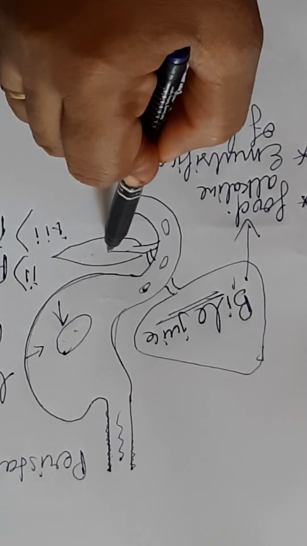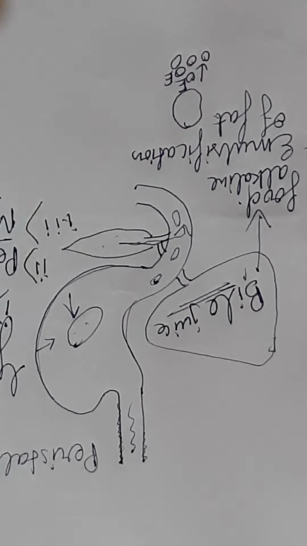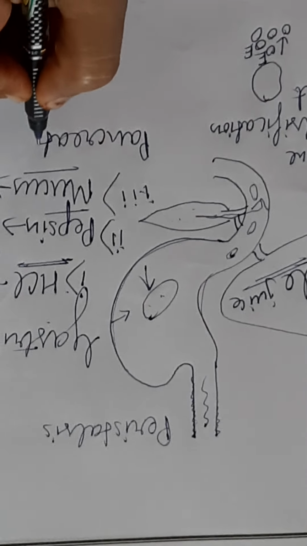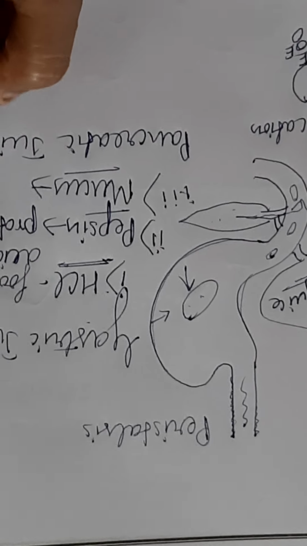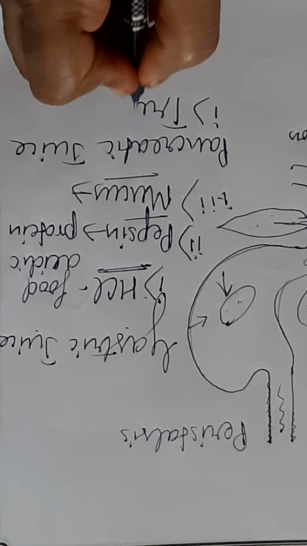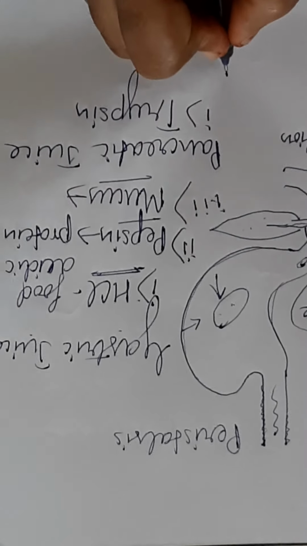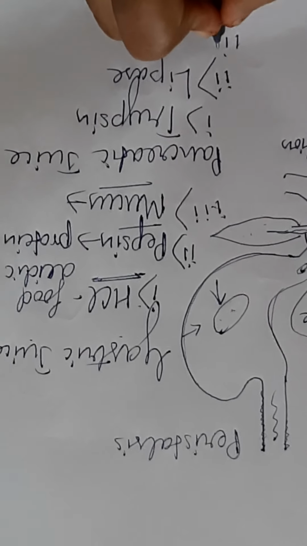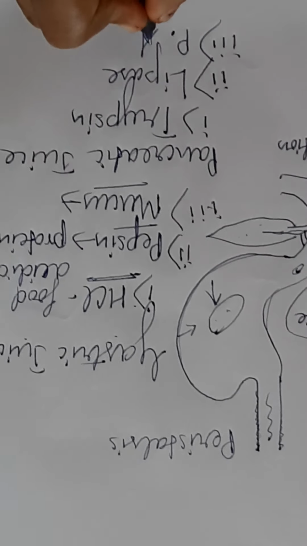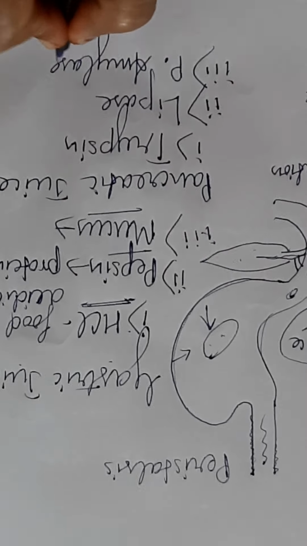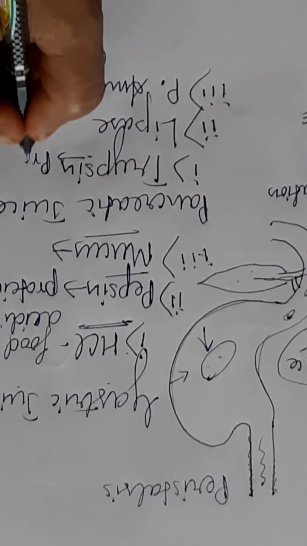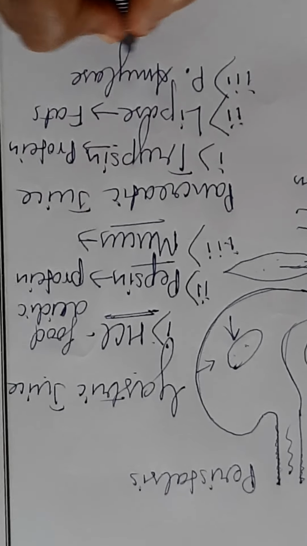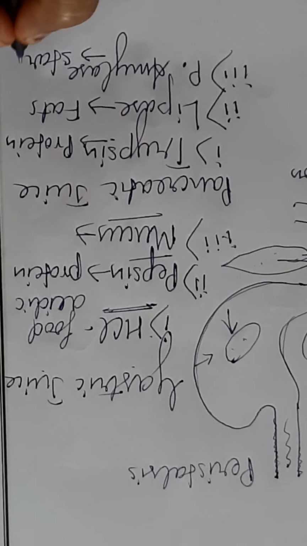What does pancreatic juice do? Pancreas releases the juice, as I just told, pancreatic juice, and this one contains three important enzymes. One is trypsin, second is lipase, and third is pancreatic amylase. Trypsin digests protein. Lipase enzyme digests fats. Amylase digests starch.